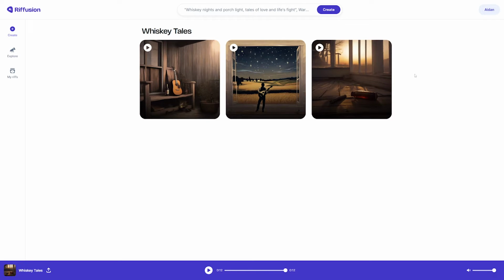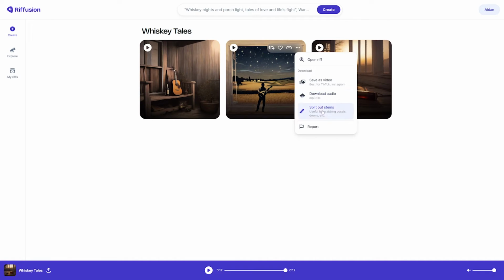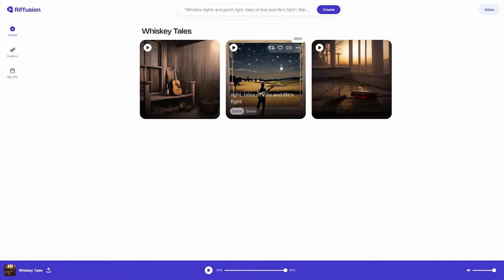So those all sounded really good. I think the second one was the best. Now with these, you have a few different options. You can remix, you can favorite, you can copy the link to one, or you can do any of these other things. So there are quite a lot of options that you can do with Riffusion.